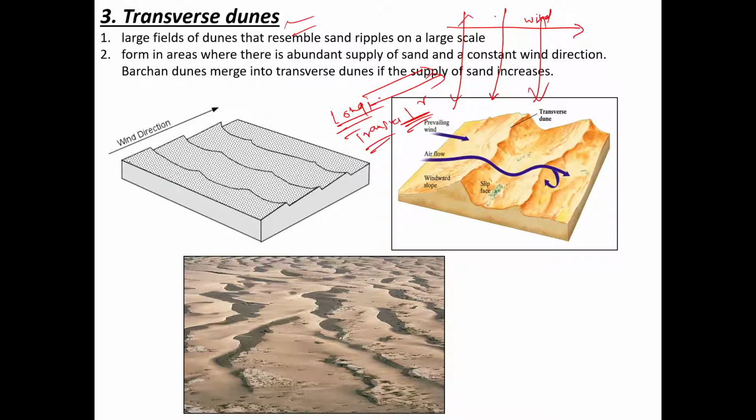So you can see here, in transverse dunes, what kind of landform we get is this. This is the direction of wind, and the deposition is perpendicular to this direction, right? So you can see a step-like figure, it looks like stairs, but these are nothing but made up of sand only, right? So these are transverse deposition. See this figure. This is the direction of wind flow, and all these are transverse dunes, right?